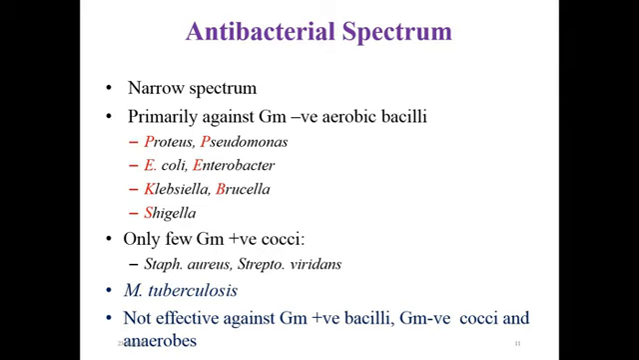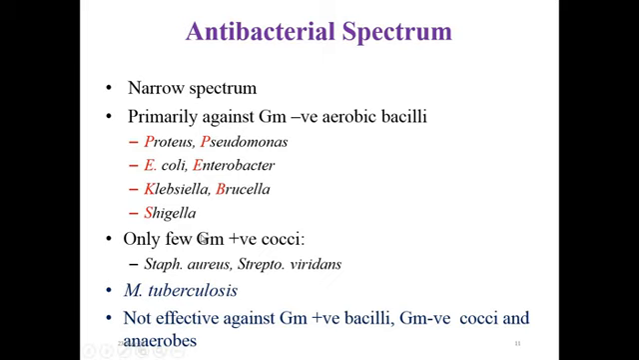So the aminoglycoside class of drugs has a narrow spectrum of action. They primarily affect gram-negative aerobic bacilli, which include Proteus, Pseudomonas, E. coli, Enterobacter, Klebsiella, Brucella and Shigella. However, some of the aminoglycosides also affect gram-positive cocci like Staph aureus and Streptococcus viridans.